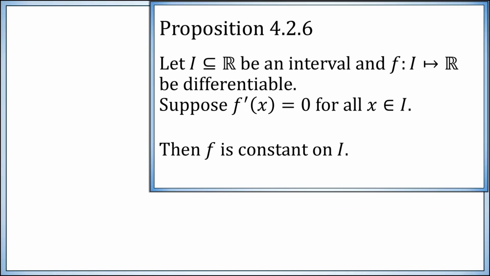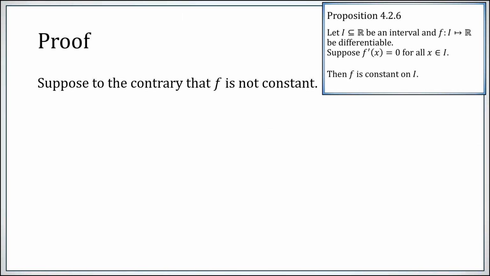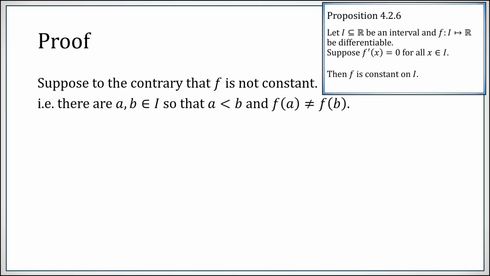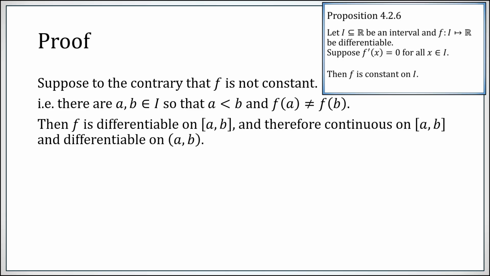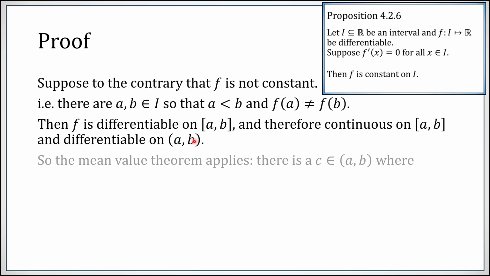Can we prove it? Now let's suppose to the contrary you have a non-constant function. So there are 2 points in the domain with a less than b, without loss of generality, where the value of the function is not equal. Now, since the function is differentiable on the entire interval I, it is differentiable on this interval. Since it's differentiable, it's continuous, but also it's differentiable on the open interval. In other words, f satisfies the mean value theorem on this interval from a to b.